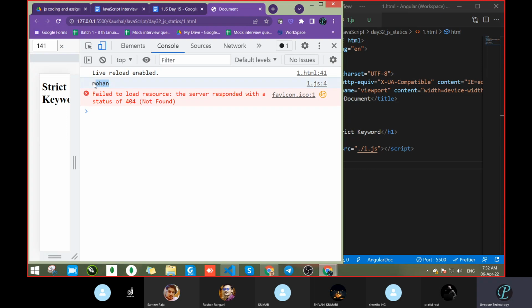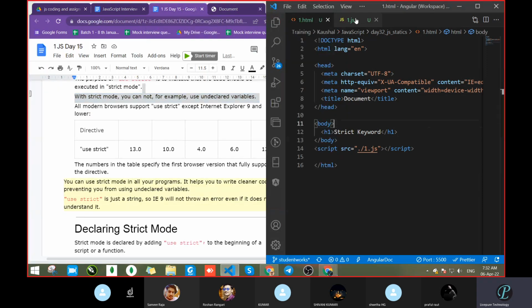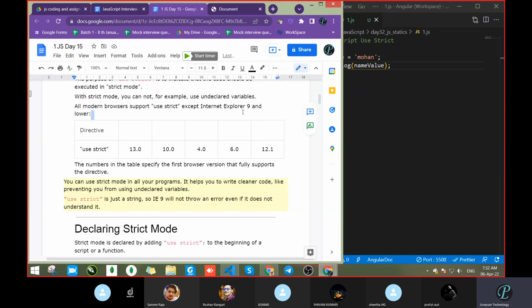Okay, so we get the output, Mohan. Fine. It means that if we write without the declaration, it's also working in the normal case. But in strict mode, it will not work. So how are we writing that? Let's see. It will come next.